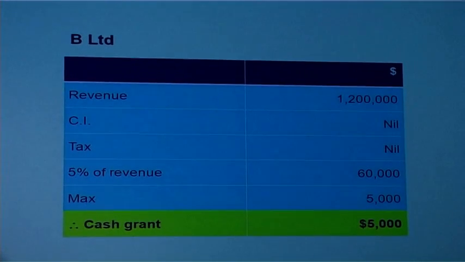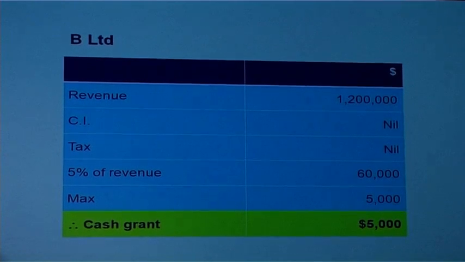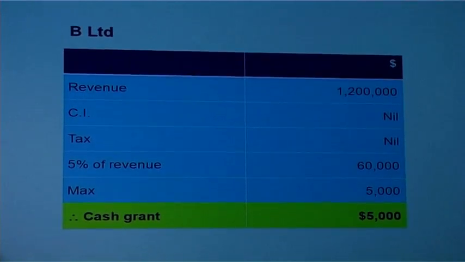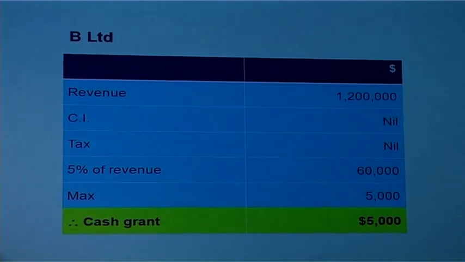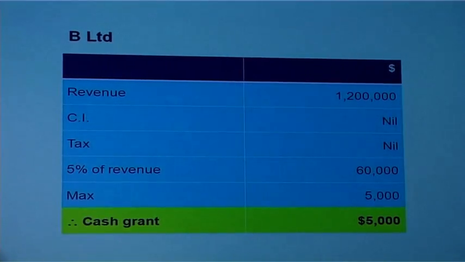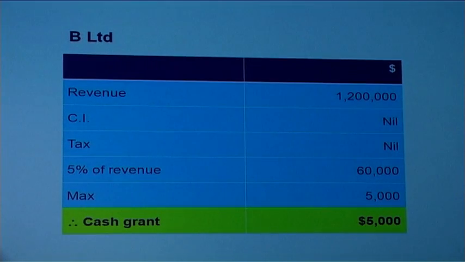B Limited has revenue of 1.2 million, no chargeable income, therefore no tax to pay, and 5% of its revenue is 60,000. So when we look at the cash grant, the maximum is 5,000. So we take the lower of 5% or 5,000. So B Limited will be entitled to a cash grant of 5,000.